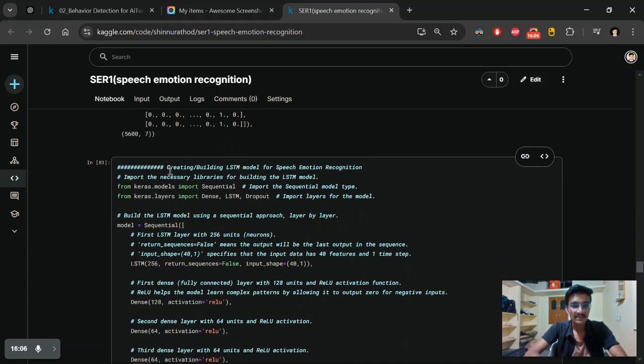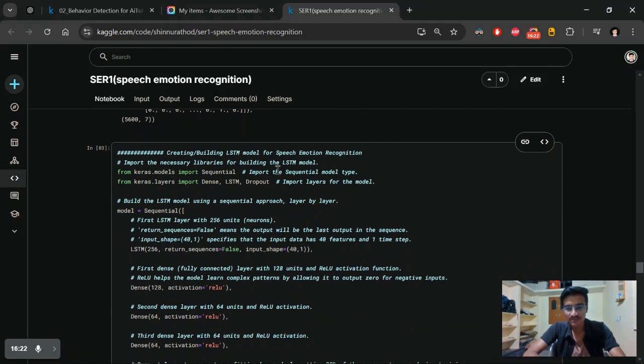And finally we are building the model. We did a lot of data preprocessing and some EDA as well. We used a technique to extract the features from the entire audio data, and we are converting those features to numerical format and feeding that data to our LSTM model.